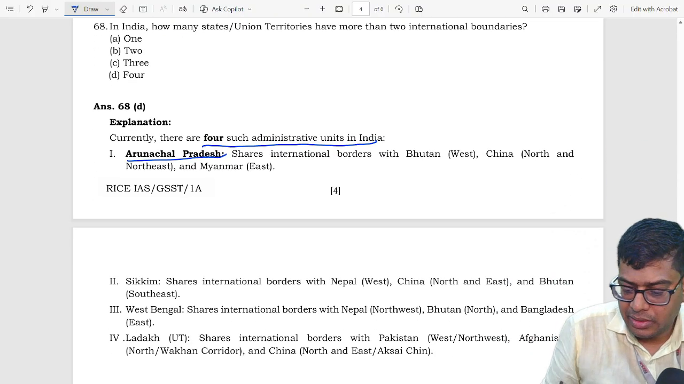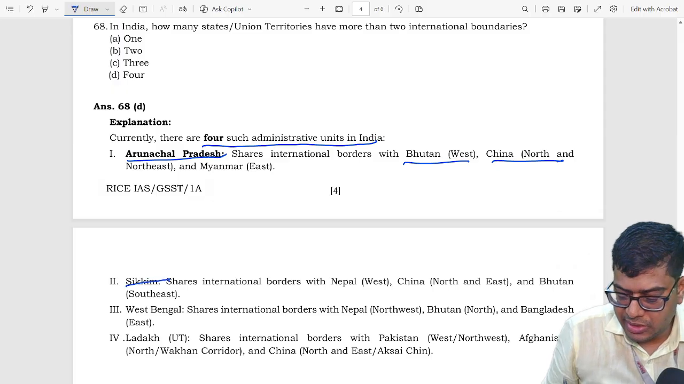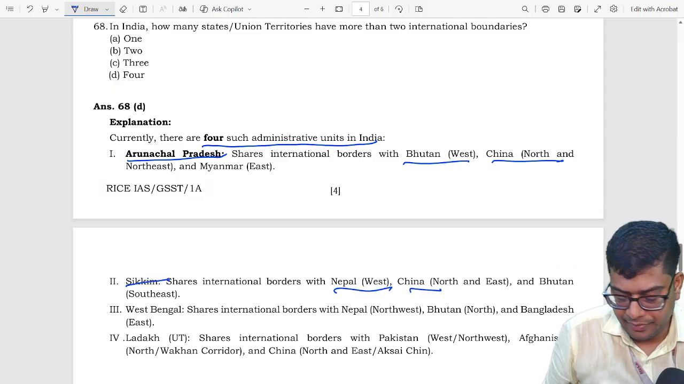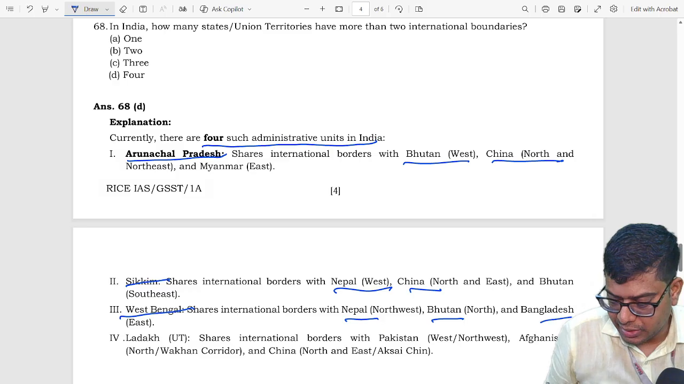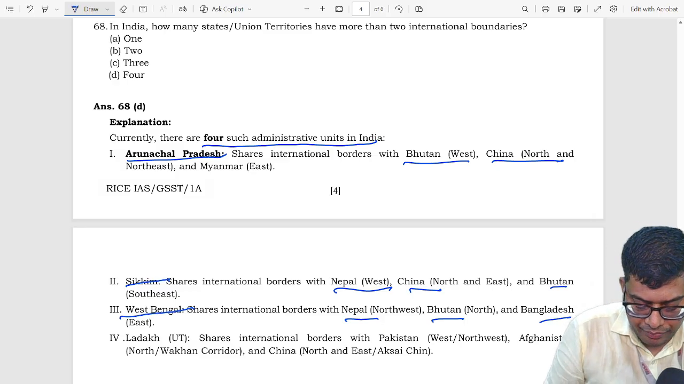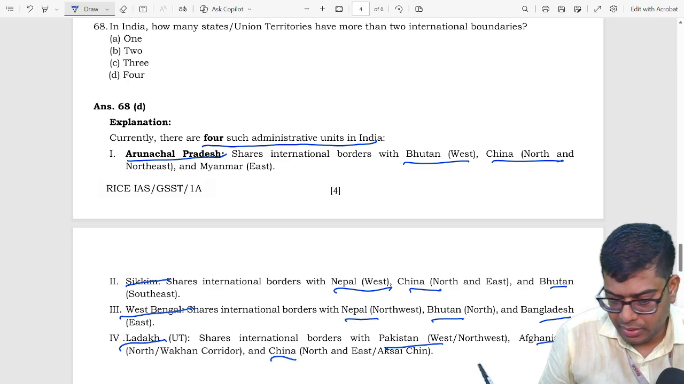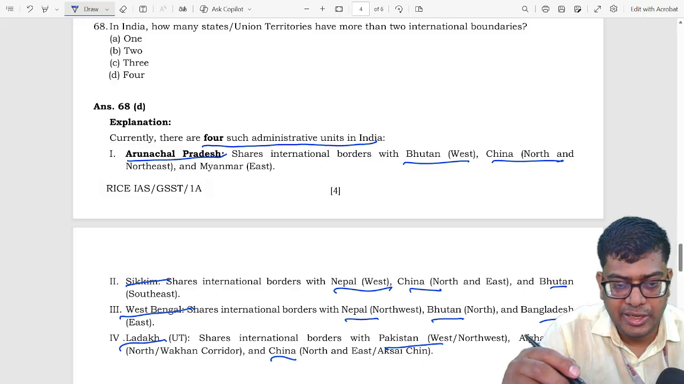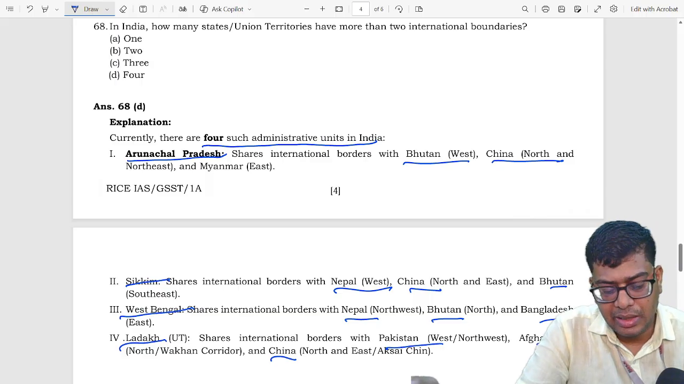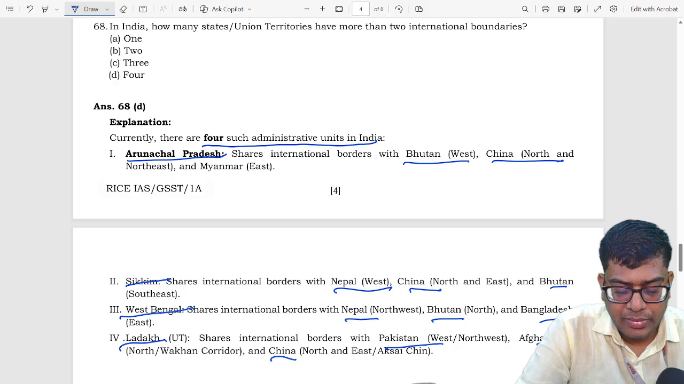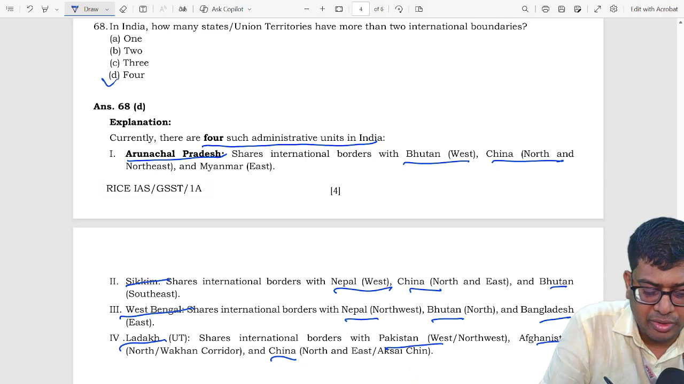Arunachal Pradesh shares boundary with Bhutan in the west and China in the north. Sikkim shares boundary with Nepal and China. West Bengal shares border with Nepal, Bhutan and Bangladesh. Ladakh shares boundary with Pakistan, Afghanistan, and China. So four states and union territories, Arunachal Pradesh, Sikkim, West Bengal, and Ladakh, share more than 2 international boundaries.